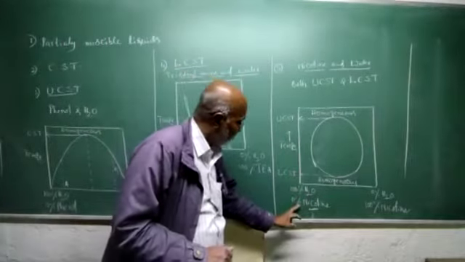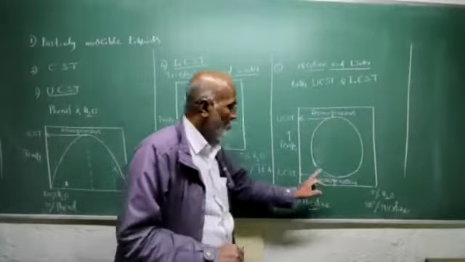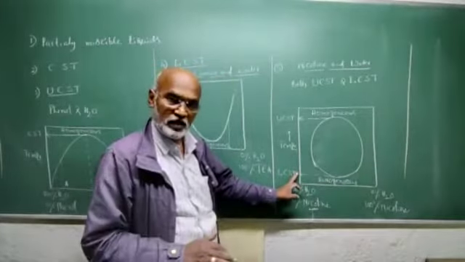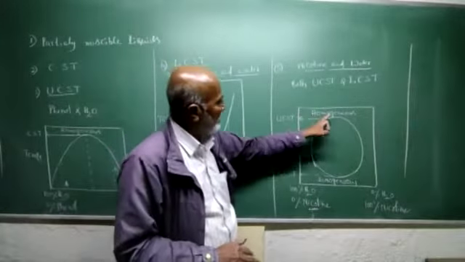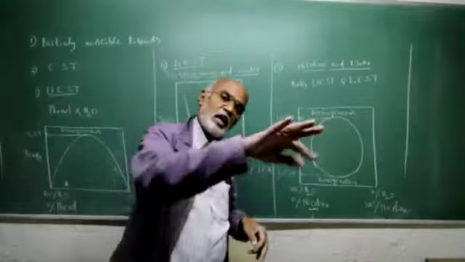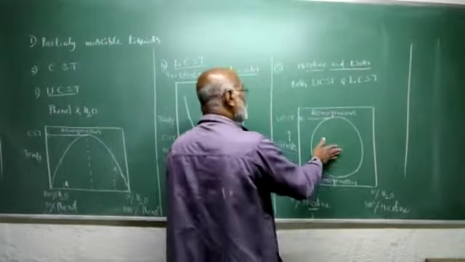In nicotine and water, below the lower critical solution temperature there is only one layer, and above the upper critical solution temperature again there is only one layer, whereas within this area there are two layers.